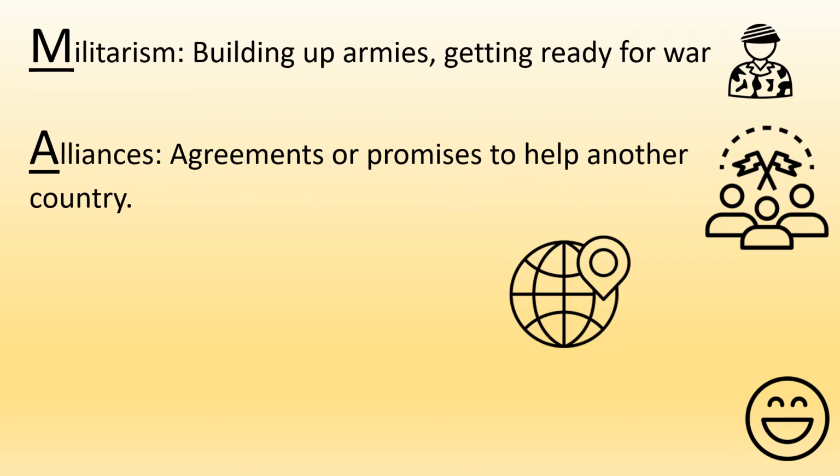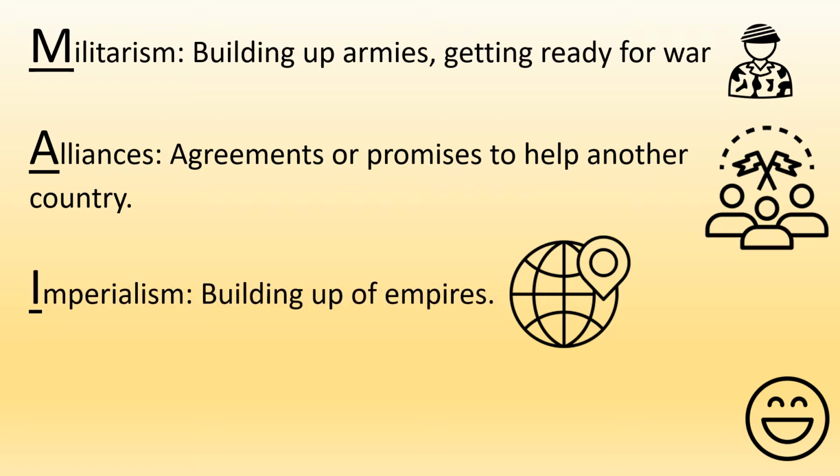The next cause of World War One is alliances. Alliances are agreements or promises to help another country. So alliances are formed, which we'll be looking at as well, which is another cause of World War One. The next one is imperialism. Imperialism is all about the building up of empires, so how countries have control of other countries across the world. And again we'll be looking at that in terms of how that causes World War One.